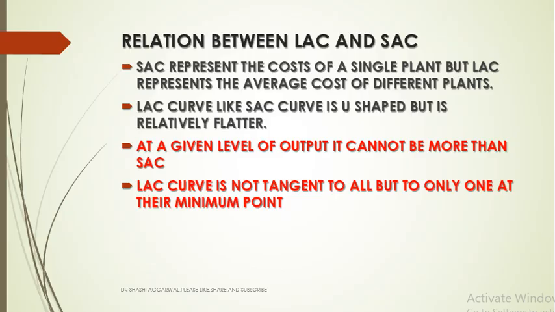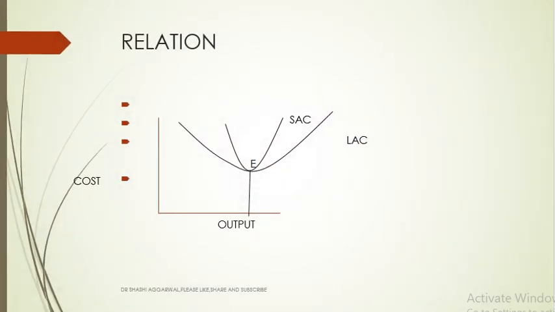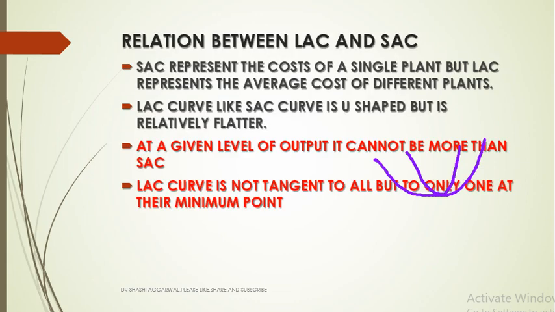So what is the relation between the long run average cost curve and the short run average cost curve? First we are going to see this diagram, then I will come to the relation. So here, this is the long run average cost curve. There is only one short run average cost curve which corresponds to the minimum point of the short run average cost, and the long run average cost will never exceed the short run average cost. It will always envelop. Now we will come to the explanation.